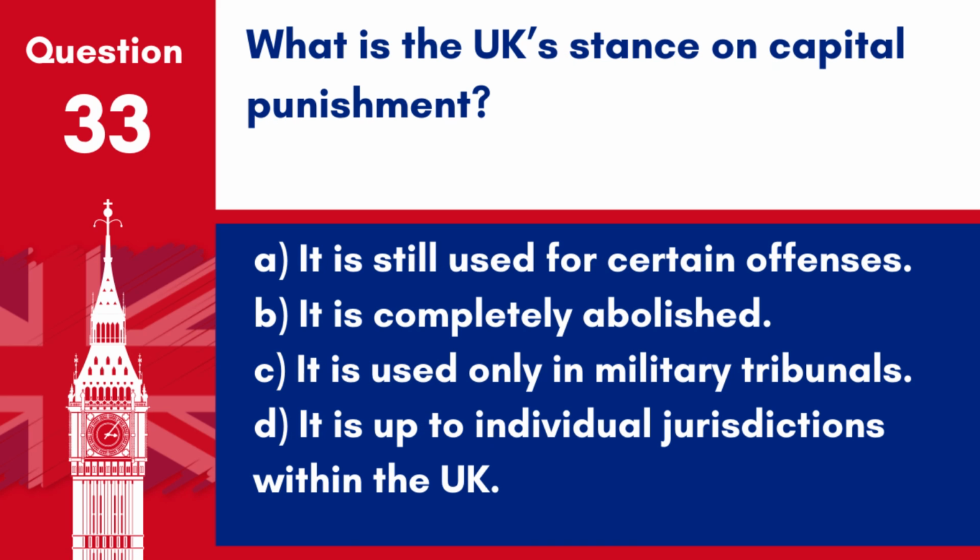Question 33. What is the UK's stance on capital punishment? A. It is still used for certain offences. B. It is completely abolished. C. It is used only in military tribunals. D. It is up to individual jurisdictions within the UK. Answer: B. It is completely abolished. The UK abolished capital punishment for all crimes in 1998.